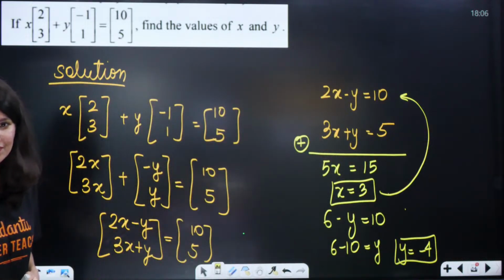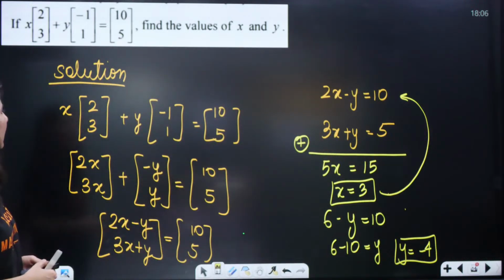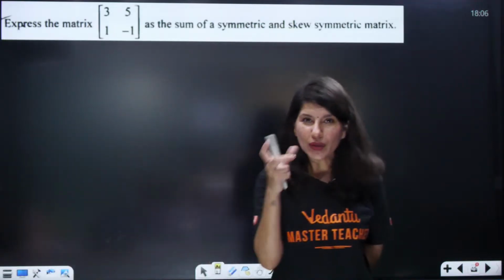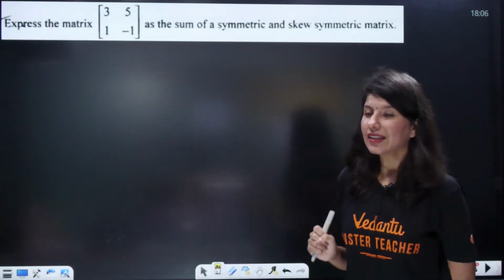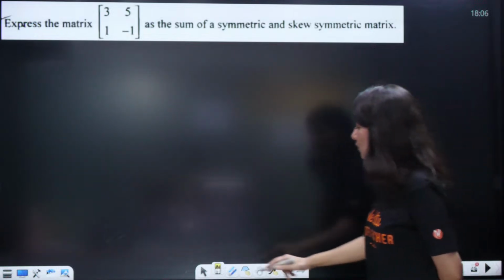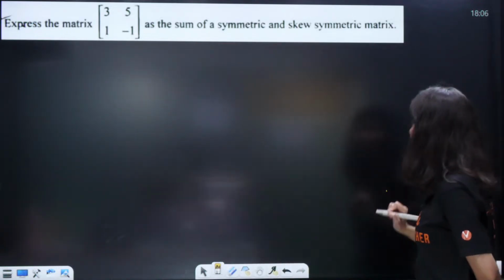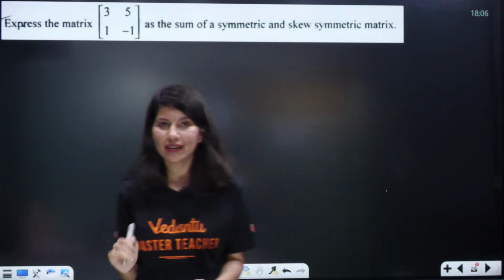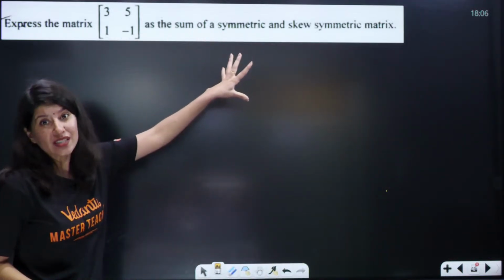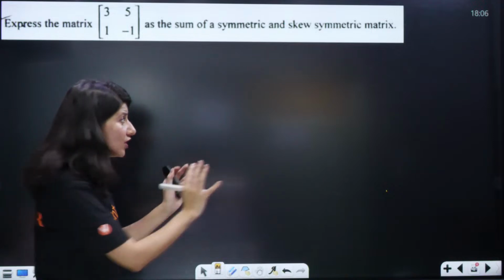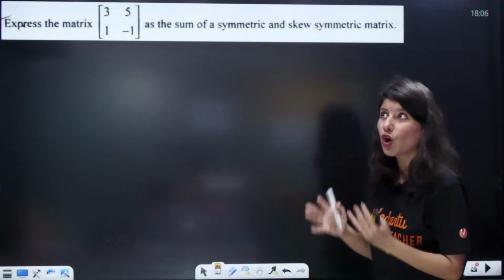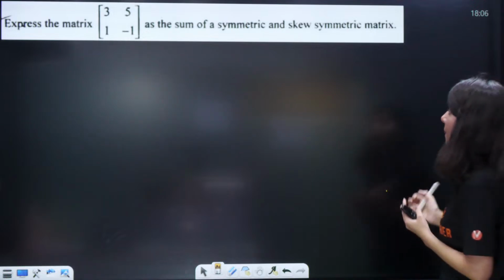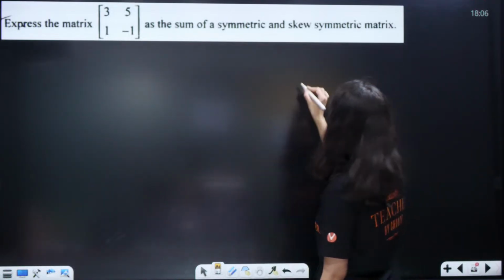Now another question on your screen is a theoretical question basically, wherein they will talk about symmetric and skew symmetric matrix. So express the matrix as sum of symmetric and skew symmetric. Before jumping on to the solution, let me just tell you some theory, because some of you might not know what is symmetric, what is skew symmetric. So the theory says that any